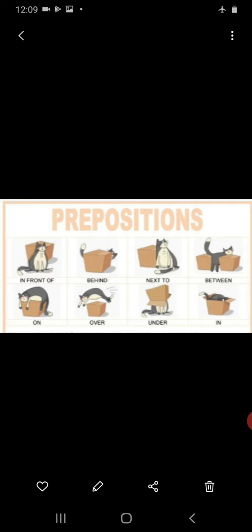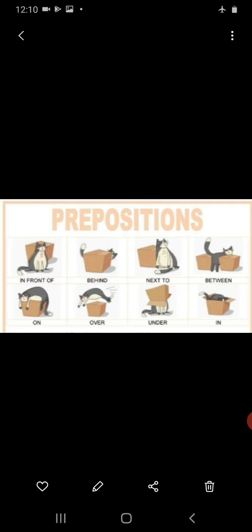So it is a very important part of speech. It is called a preposition because it is positioned in front of a noun. It is relating two words. So very carefully we have to use the preposition in sentences.